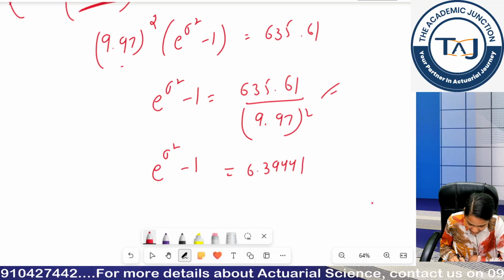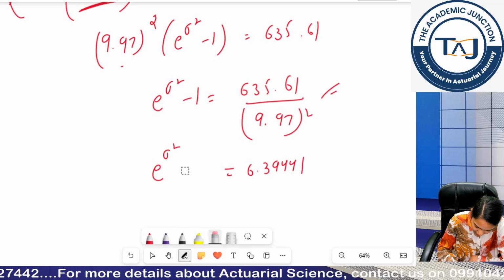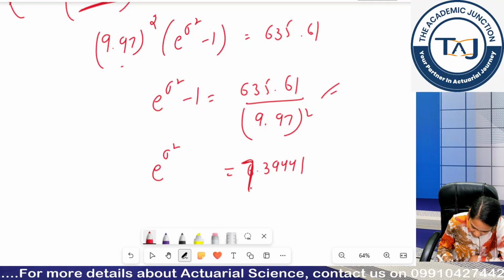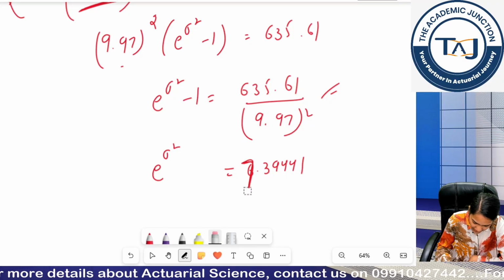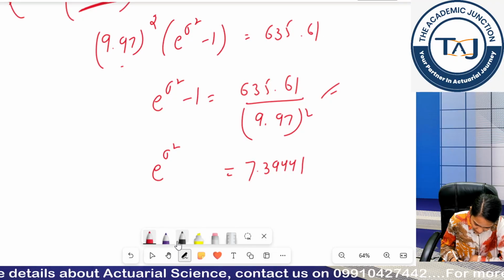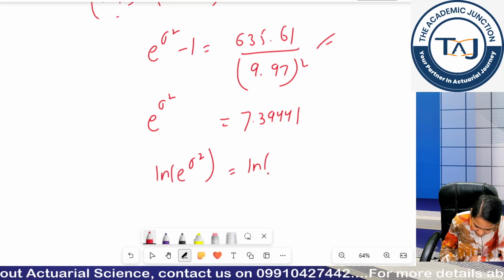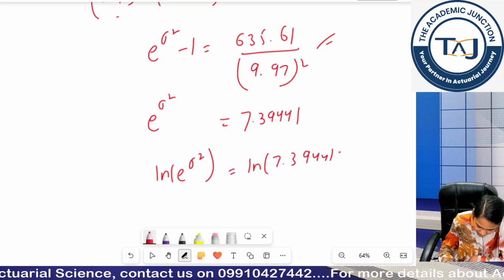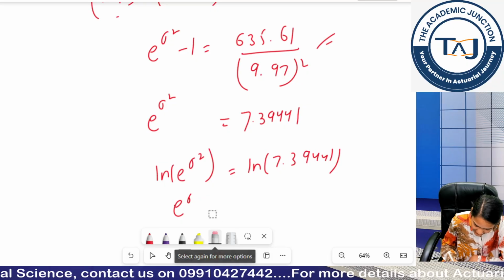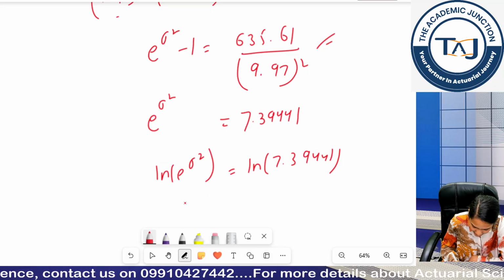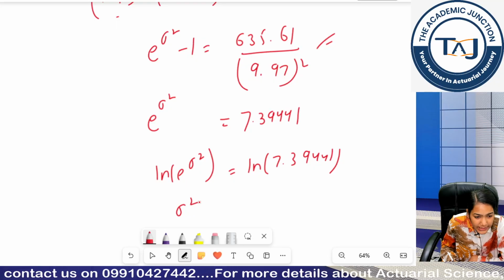So I add 1 there. If I add my 1 there, I get my 7.39441. Simple thing. Taking log both sides. Once I take log, the log and e get cancelled out, so I am left with sigma square.